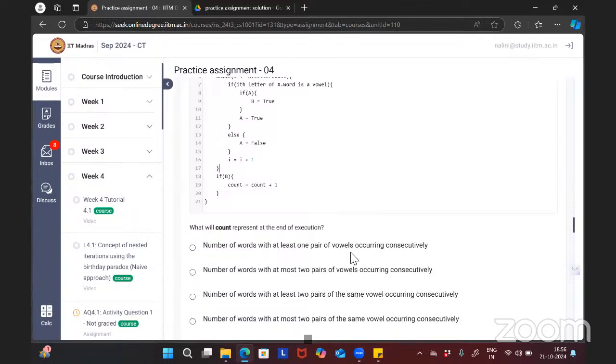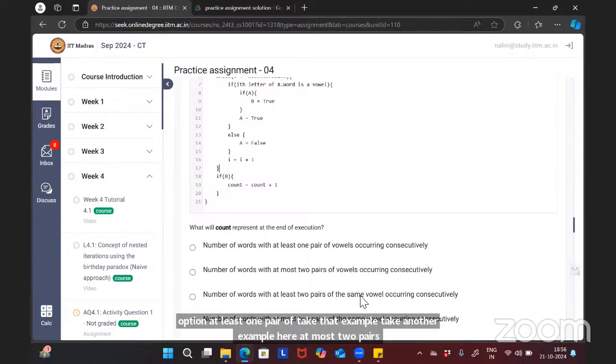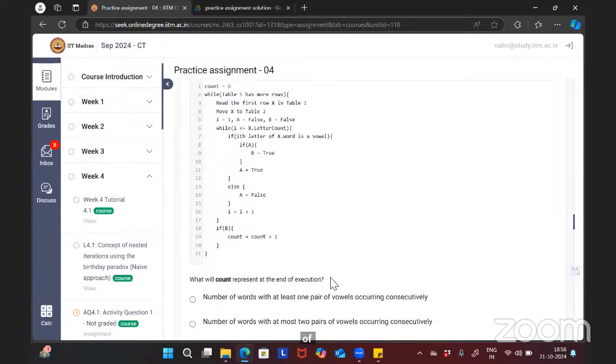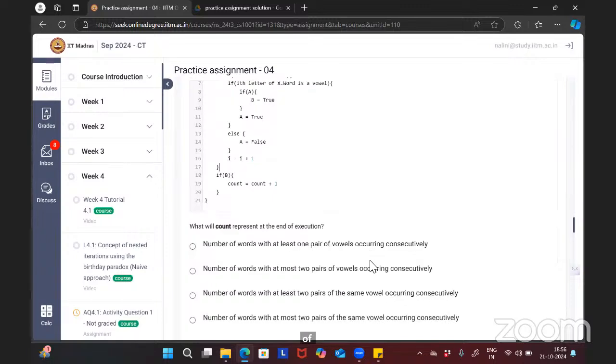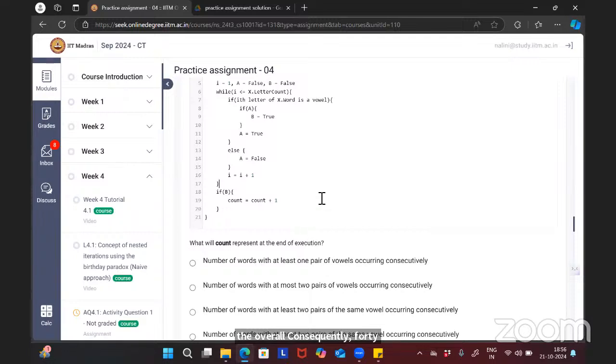Here, what is the option? At least one pair of vowels occurring consecutively. Take that example. Take another example. Here, at most two pairs of vowels occurring consecutively. Take this kind of example and try to solve. Just put the vowels consecutively and see what is happening in the question. This can be one pair or two pairs or three pairs.